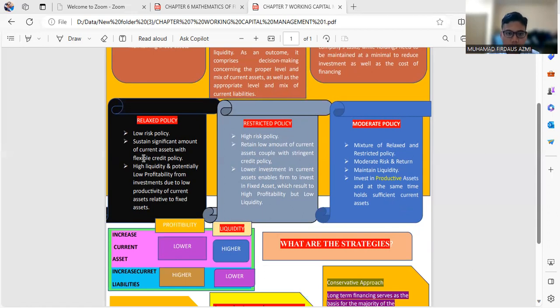Alright. For the relaxing policy, sustain a significant amount of current assets with a flexible credit policy. Alright. Which is high liquidity and potentially low profitability from the investment, due to the high proportion of current assets relative to fixed assets. This is for the relaxed policy. So we'll continue with the second one, which is the restricted policy.